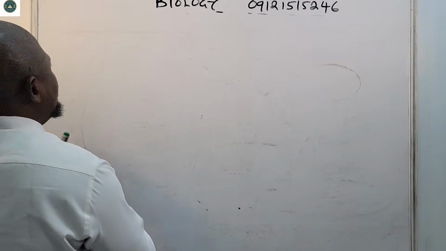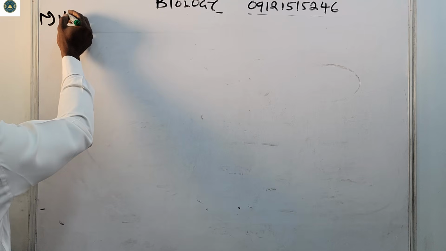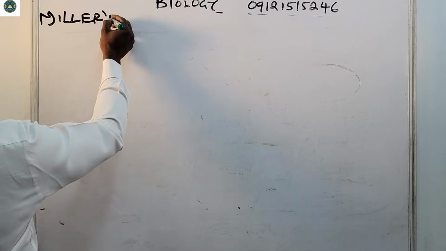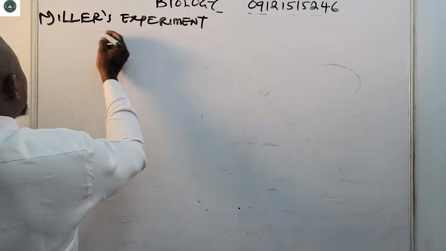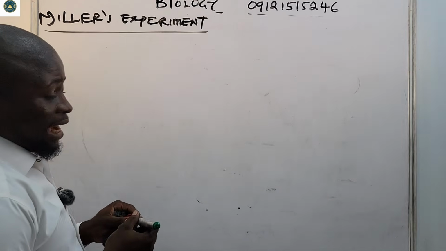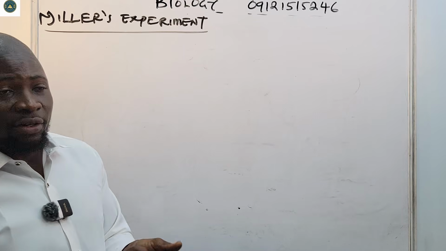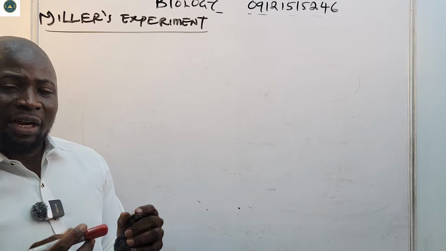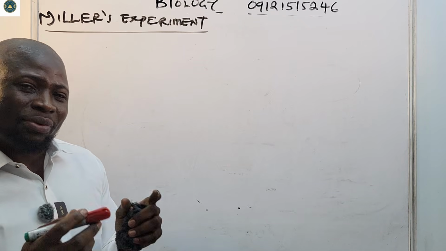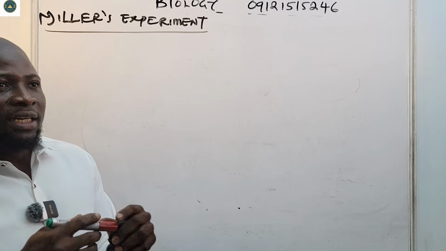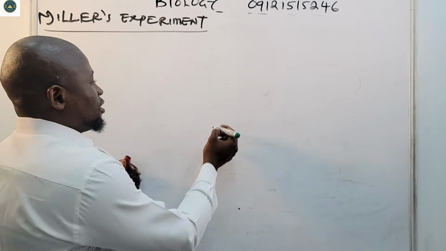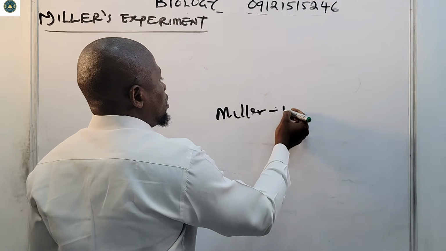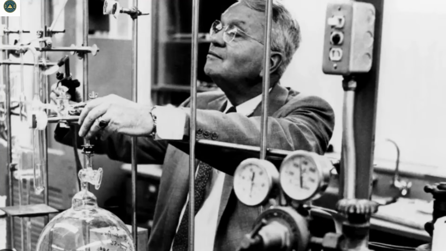Let's look at Miller's experiment. After Oparin and Haldane gave the idea that life could have arisen or originates from pre-existing non-living organic molecules, they went to the laboratory to test it. That's why it's called the Urey experiment. Sorry, Miller was a student of Urey.